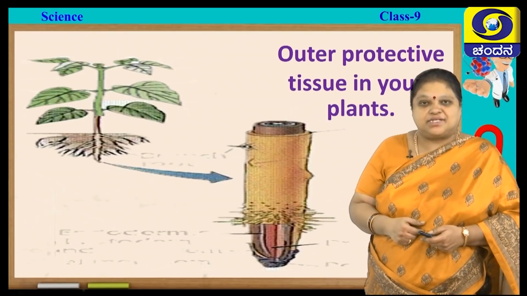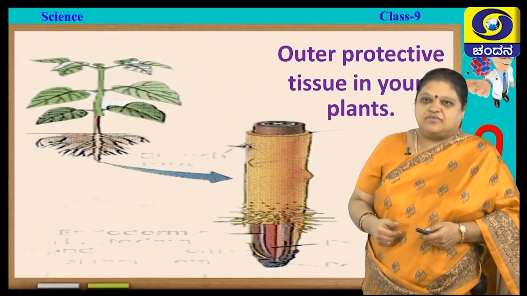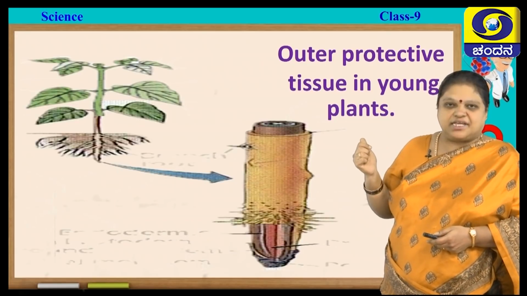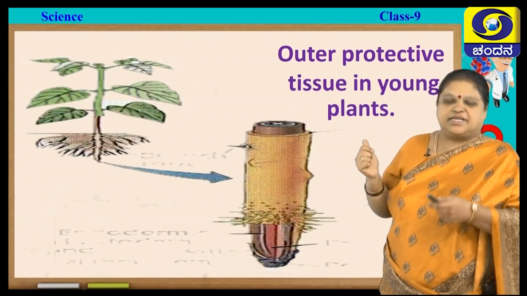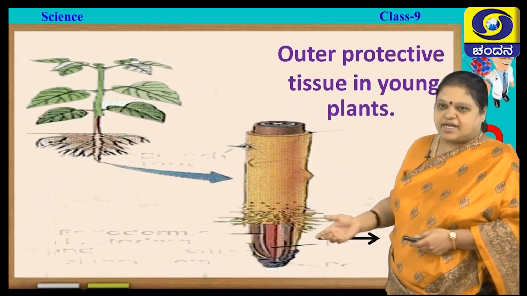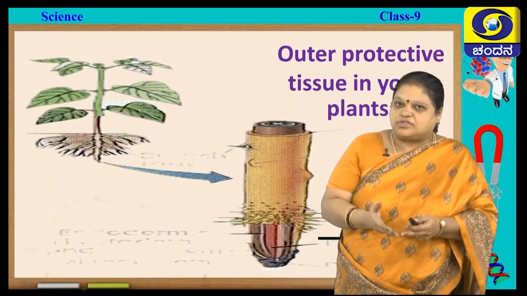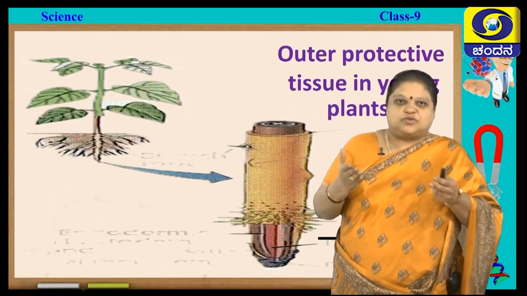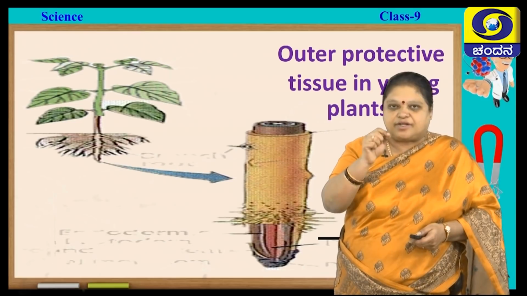These epidermal cells sometimes modify according to the need. For example, you see here it is found in the outermost protective tissue in young plants. Not only that, it is also present in the roots. You know that roots have primary roots. To the primary roots you have secondary roots. To the secondary roots you find tertiary roots. In the tertiary roots you find root hair.